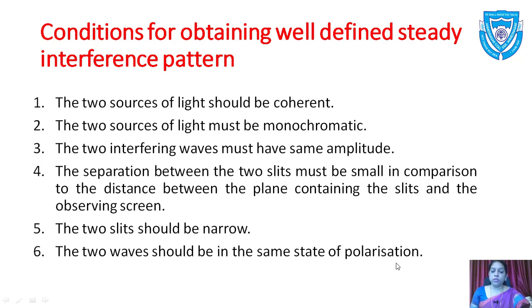This is very important, which we have seen yesterday. So these are the 6 main points, the conditions Thomas Young used to get a well-defined steady interference pattern. So you may note this down.